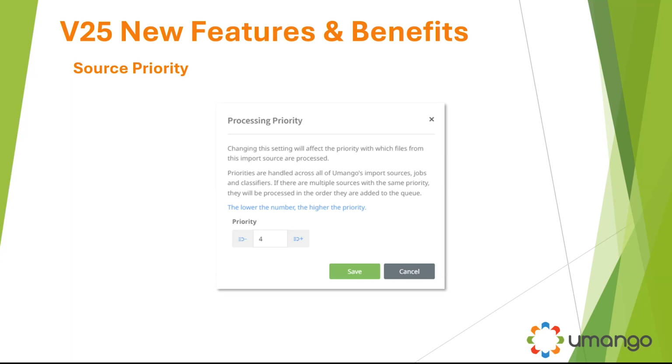Now, what we can do is we can prioritize that as source number one in the whole organizational hierarchy of what to process within Umango, first, second, and third, and so forth. So when that personal assistant scans something on that multifunction device, Umango will prioritize that anything incoming from that source is number one, and it'll filter through the hierarchical list from there on in. So it's about setting priority queues on inputs within version 25.